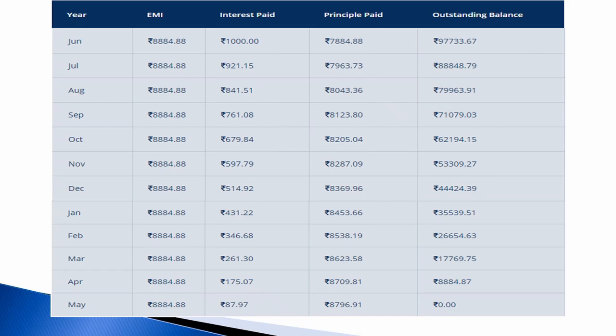You can even see the structure. The EMI will be the same every month, but the interest portion will reduce month on month depending on the outstanding balance. In the first month, 1000 rupees is adjusted to interest and the remainder is adjusted to the principal.